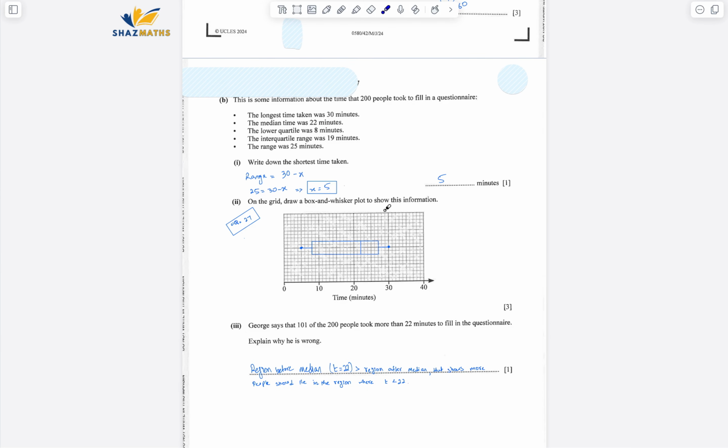On the grid, draw a box and whisker plot to show this information. So that's a 5-point summary. It should start from the minimum and go to the maximum. These 3 lines are lower quartile, median and upper quartile, right? So that's where the box lies, and then whiskers are joined from the lower and upper one. That's what I've done. The upper quartile was missing, I think. Yeah, so we first calculated the upper quartile as well. That comes out to be 27. Once we found that out, we just plotted it. That's it. Median was given, lower quartile was given, everything else was given.